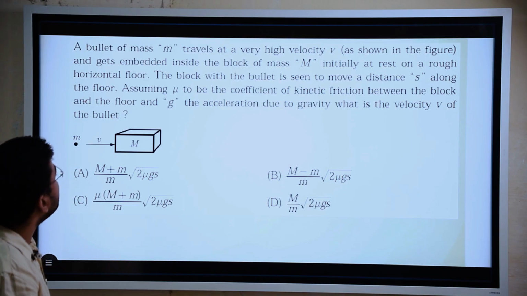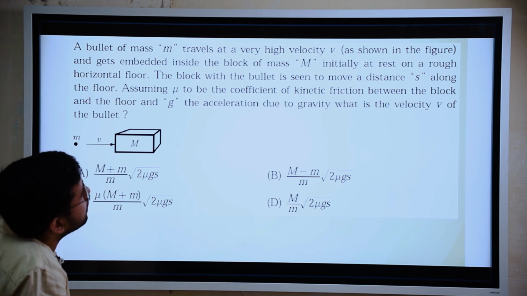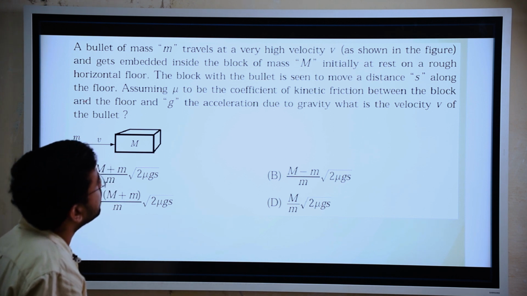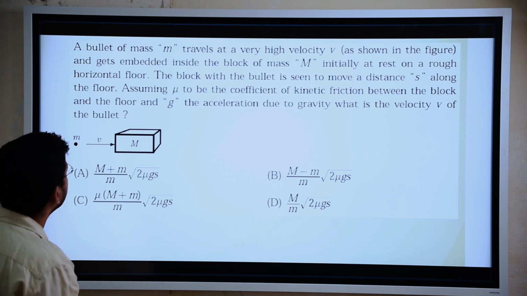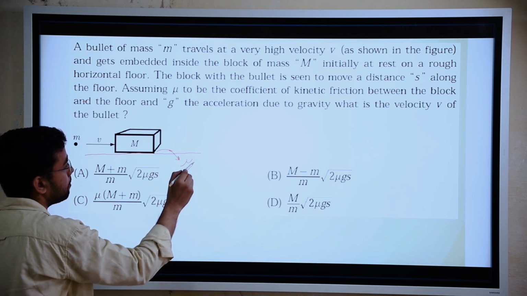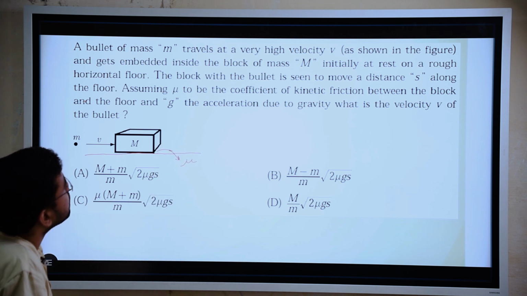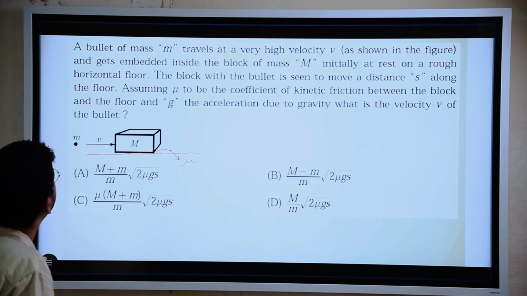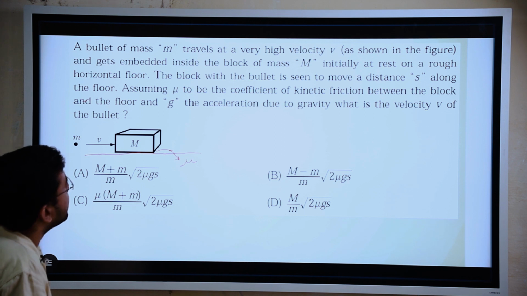A bullet of mass m travels at a very high velocity v as shown in the figure and gets embedded inside the block of mass M, initially at rest on a rough horizontal floor. So the floor is rough, meaning it has mu. The block with the bullet is seen to move a distance s along the floor. Assuming mu to be the coefficient of kinetic friction between the block and the floor, and g the acceleration due to gravity, what is the velocity v of the bullet?